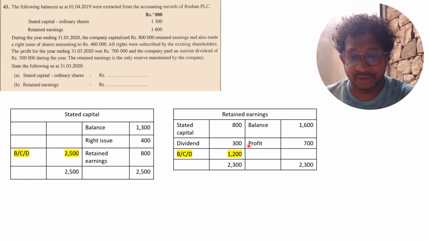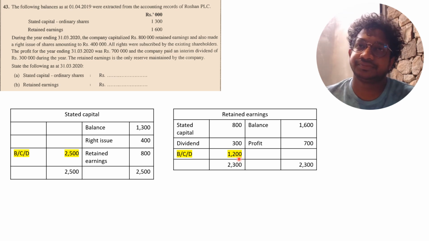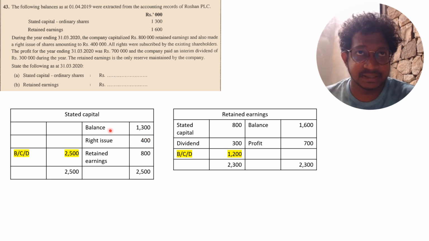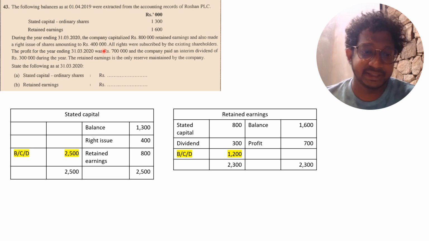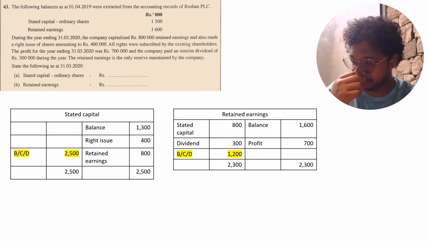So then you can find out the retained earnings closing balance as 1,200. When it comes to the stated capital, the balance is given and the reserves capitalization is 800. Further, they make a rights issue by collecting 400. So your stated capital closing balance is 2,500,000.